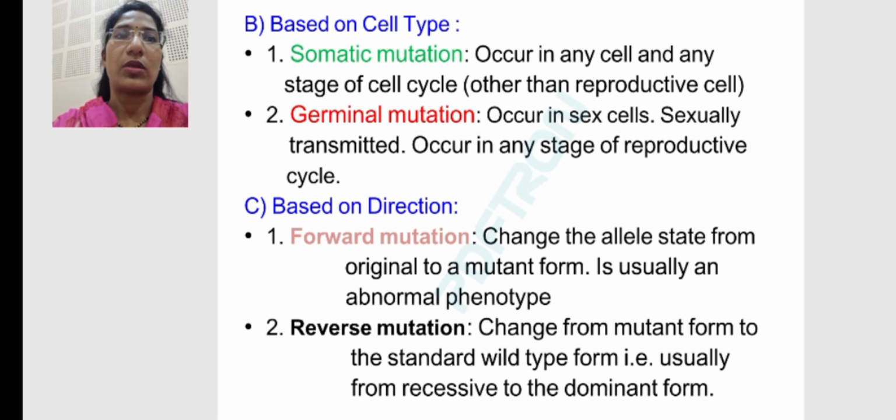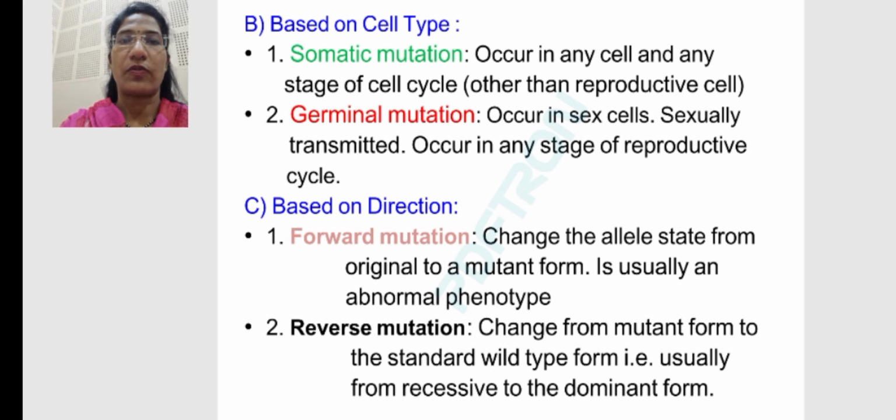In germinal mutation, it occurs only in a sex cell, is sexually transmitted, and occurs in any stage of the reproductive cycle. Then the third class of mutation is based on direction. It is divided into two parts: forward mutation and reverse mutation.